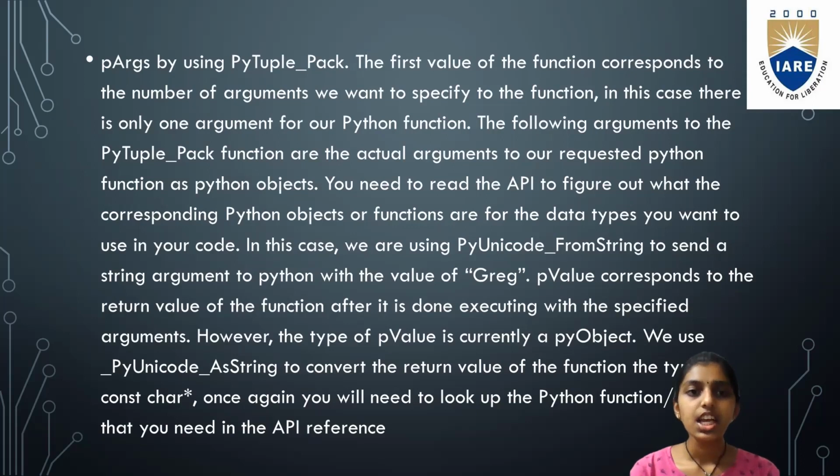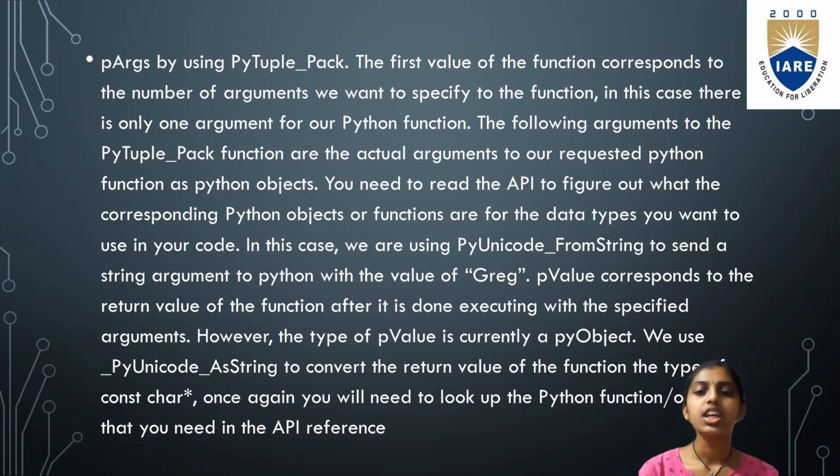In this case, there is only one argument for our Python function. The following arguments to the PyTuple_Pack function are the actual arguments to our requested Python function as Python objects. You need to read the API to figure out what the corresponding Python objects or functions are for the data types you want to use in your code.